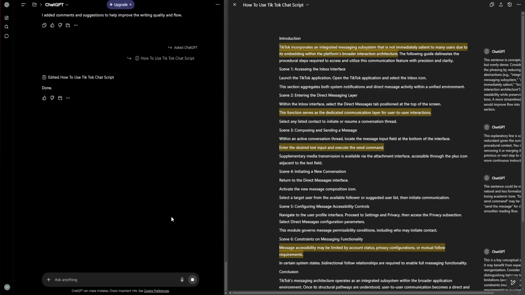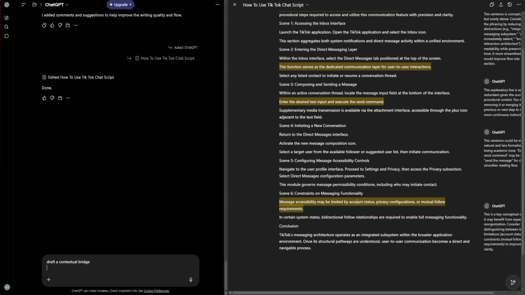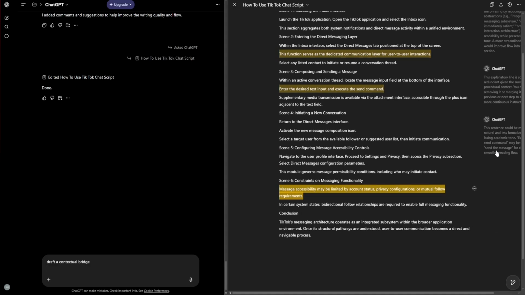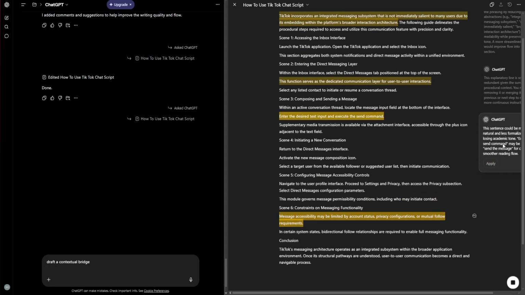Instead of a generic call to action, I use Canvas to draft a contextual bridge. If the video was about YouTube scripting, the closing should point the viewer toward a video on AI video editing or channel growth strategy. I highlight the closing and ask the AI to make the CTA feel like a logical next step, not a chore.